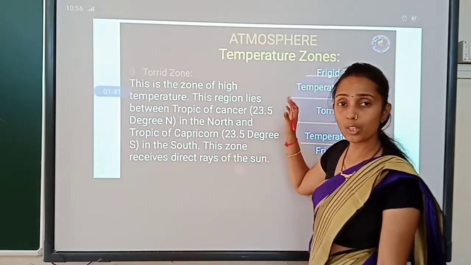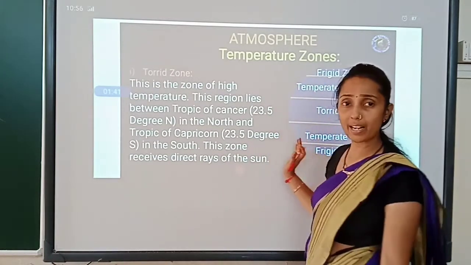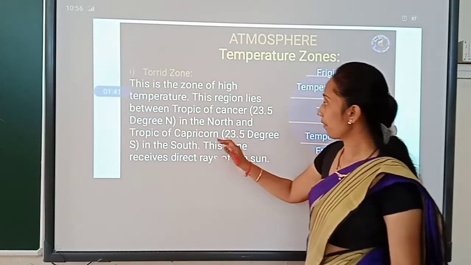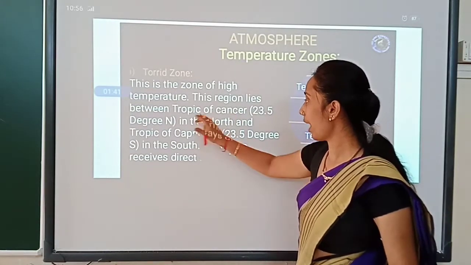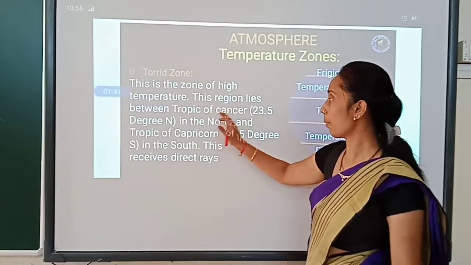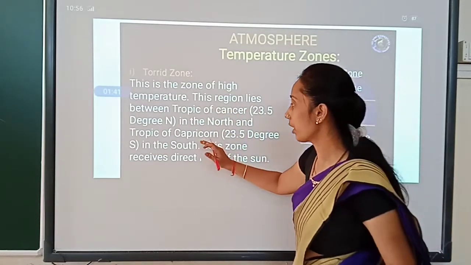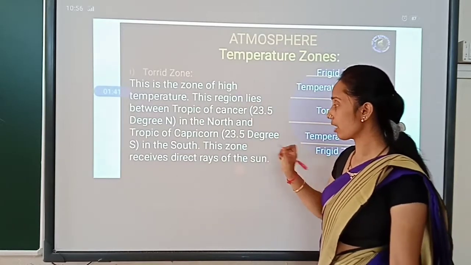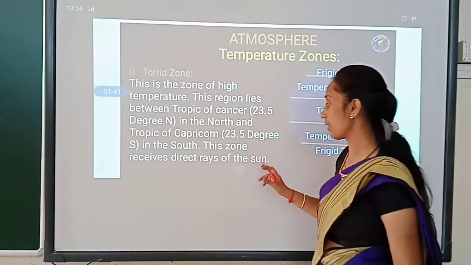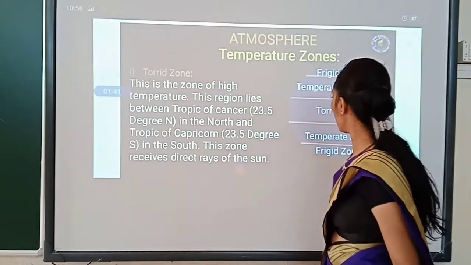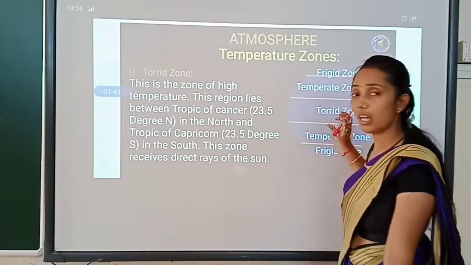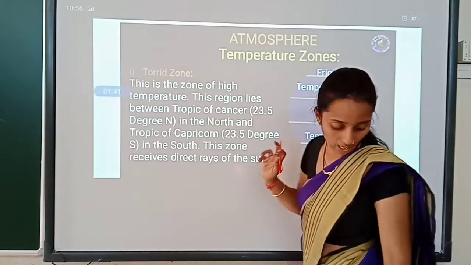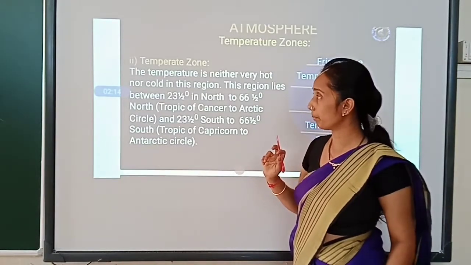You know how the lines are divided in north and south. These zones receive direct rays from the sun. Is it clear? So these zones directly receive the sun's rays. So the middle zone is called the torrid zone.